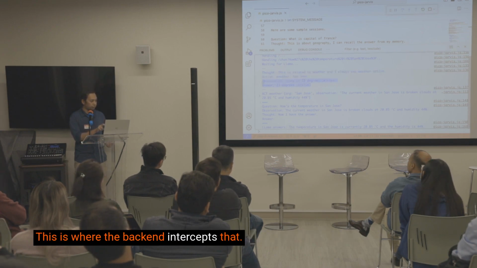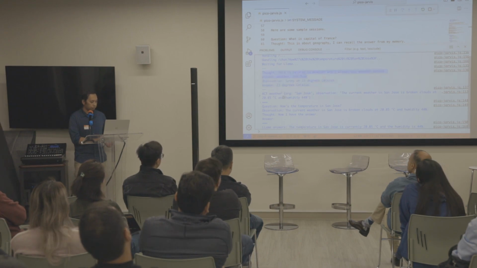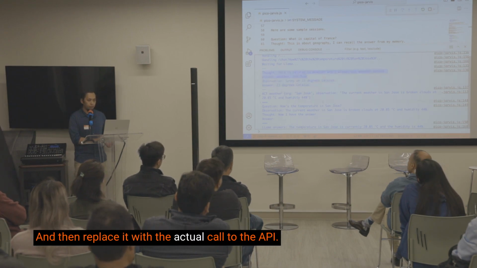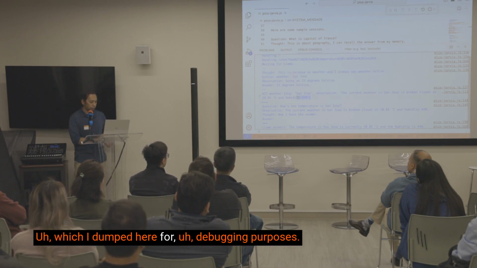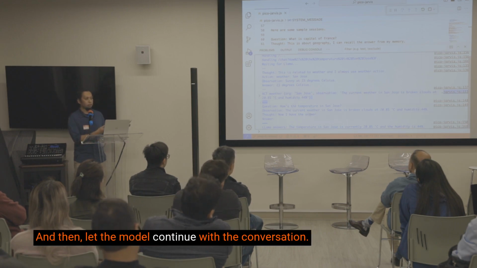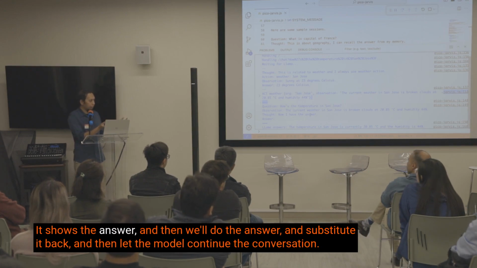This is where the backend intercepts that. Let's just take this, right? And then replace it with the actual call to the API, which I dump here for debugging purposes. And then let the model continue with the conversation. So we ask the model, how would you find the temperature at San Jose? It shows the answer, and then we take the answer and substitute it back, and then let the model continue the conversation.